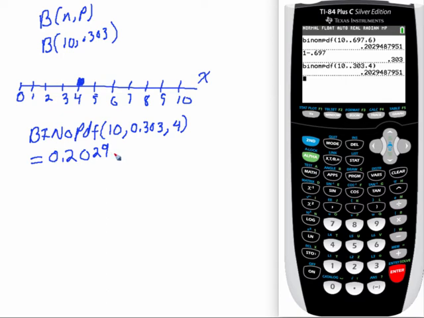2029. Actually, I think we only needed to round off there. I went to 5 last time, and we only needed to go out 4 places. So you actually didn't need the 5 on that last one. Sorry about that.